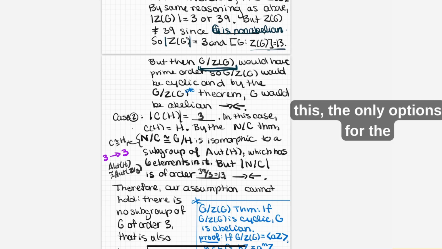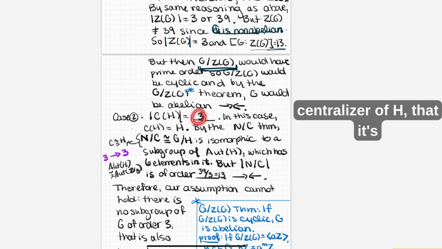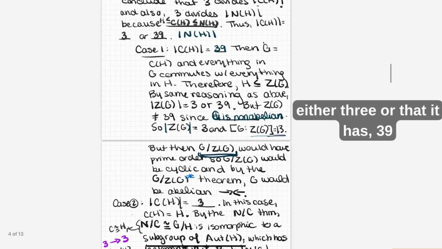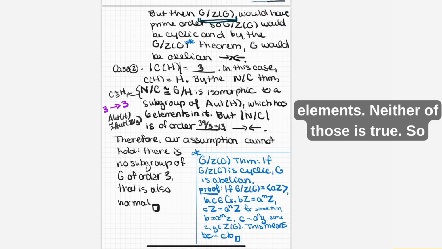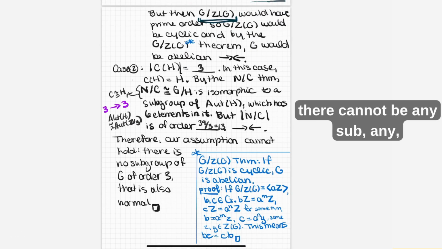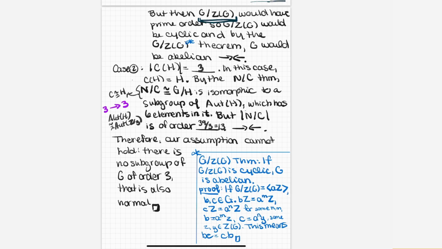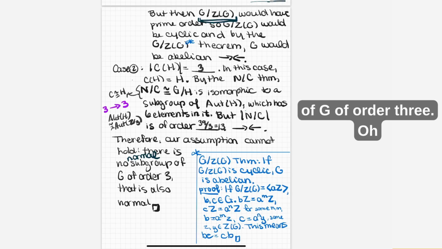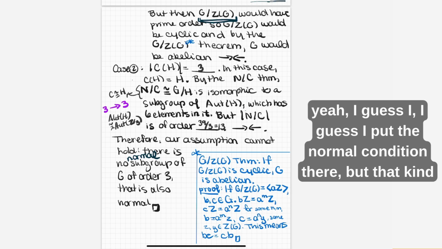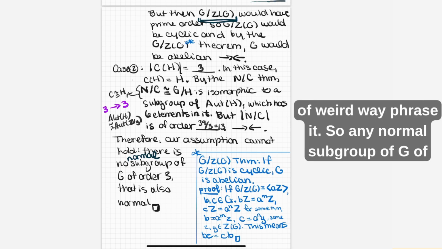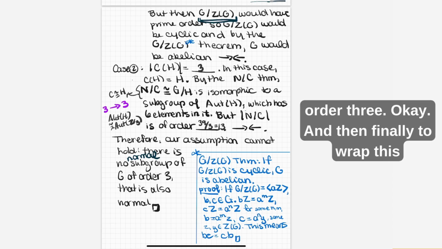So therefore the only options for the centralizer of H are that it's either 3 or that it has 39 elements, and neither of those is true. So there cannot be any, should have said normal, subgroup of G of order 3. Oh yeah, I guess I put the normal condition there, but that was kind of a weird way to phrase it. So any normal subgroup of G of order 3.